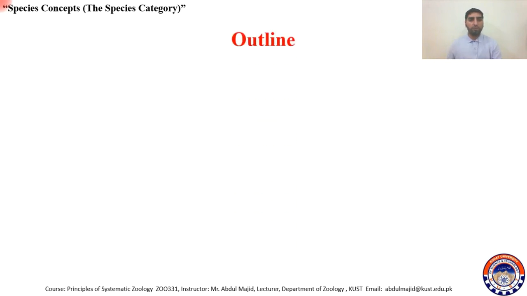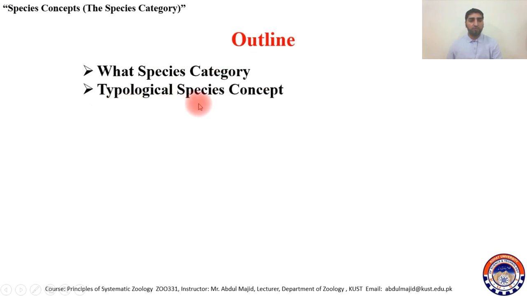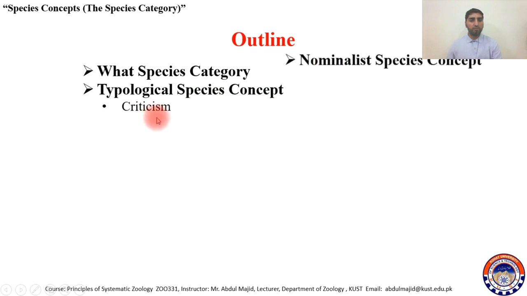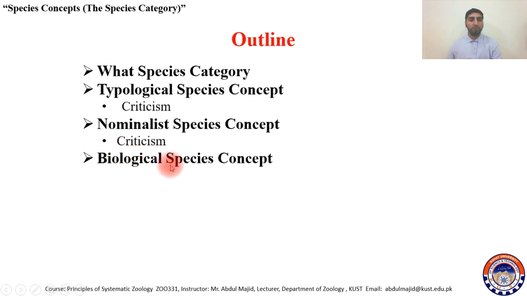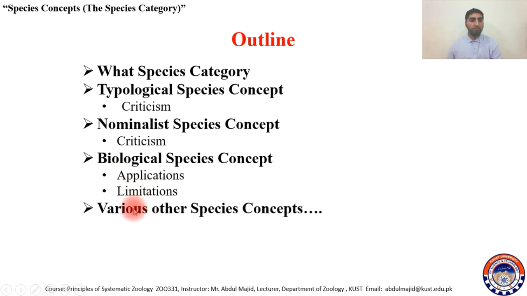Dear students, today we will talk about the species category. First of all, outlines. What is species category? What is typological species concept? And then criticism. Then we will discuss nominalistic species concept. Then criticism. We will discuss biological species concept, their applications and limitations. Various other species concepts.